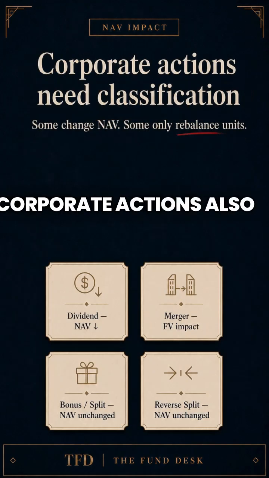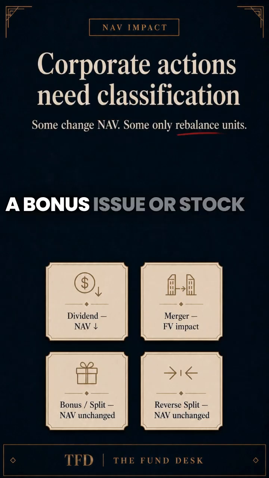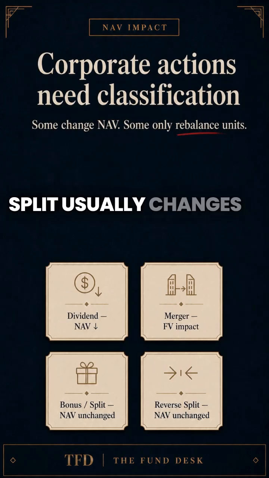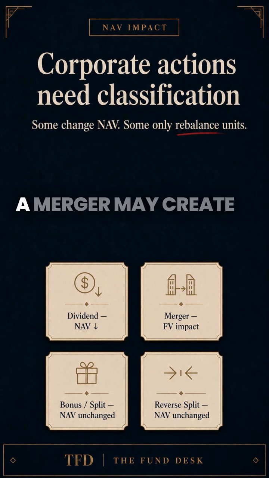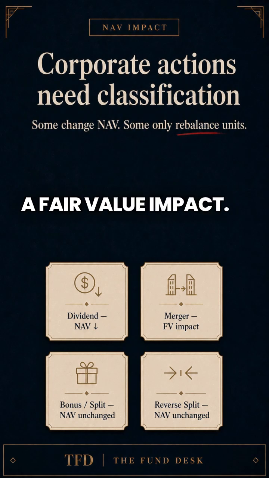Corporate actions also need classification. A bonus issue or stock split usually changes units or NAV per unit, not total value. A dividend can create income or receivable treatment. A merger may create a fair value impact.